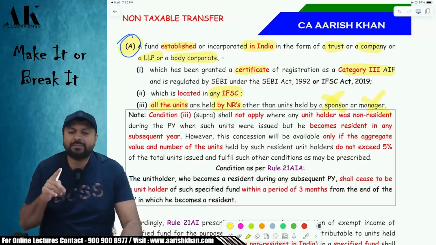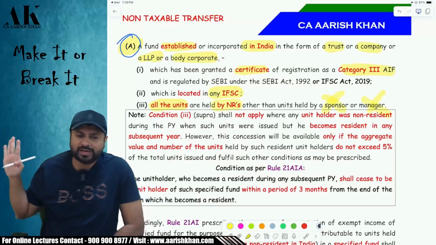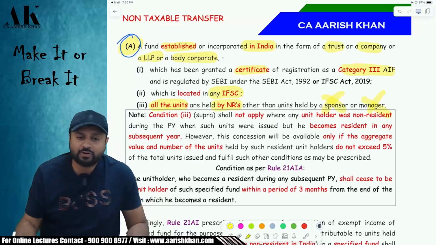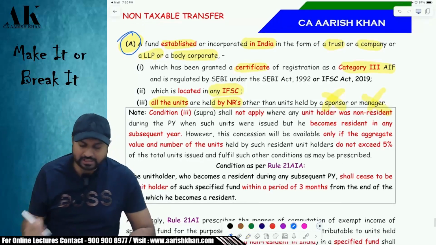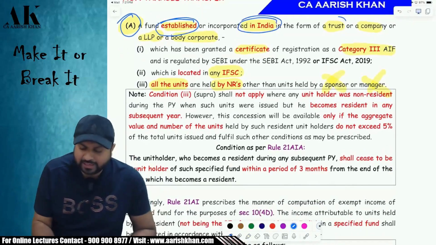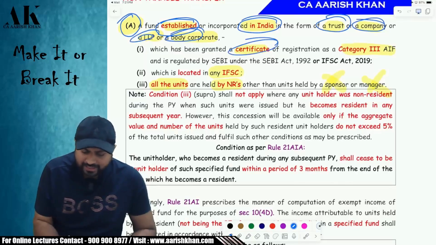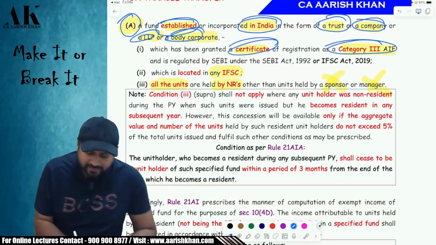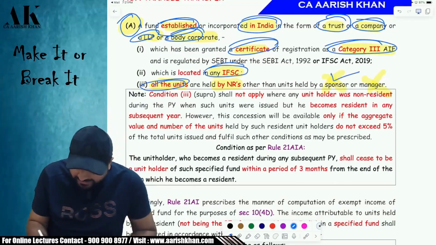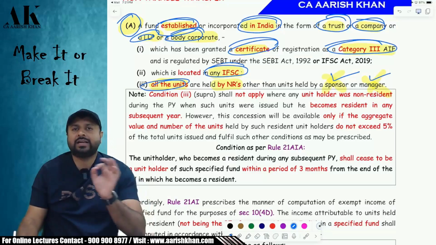The sponsor and the manager can be residents. Those are allowed to be resident. Apart from the sponsor and the manager of the fund, everybody has to be non-resident. Now, be very careful. It is a fund established in India in the form of trust, company, LLP, body corporate. It has a certificate of category 3 AIF. It is located in IFSC. All the unit holders are outsiders, non-resident. Only the sponsor and the manager are residents in India.